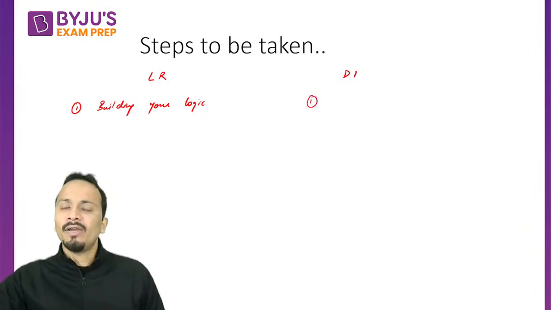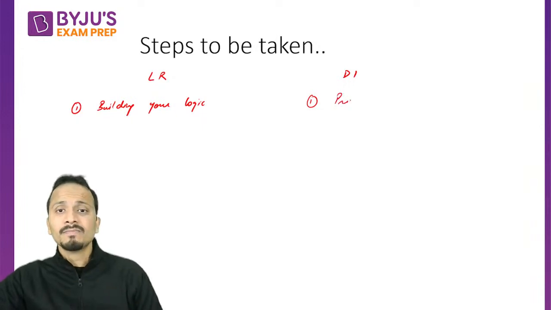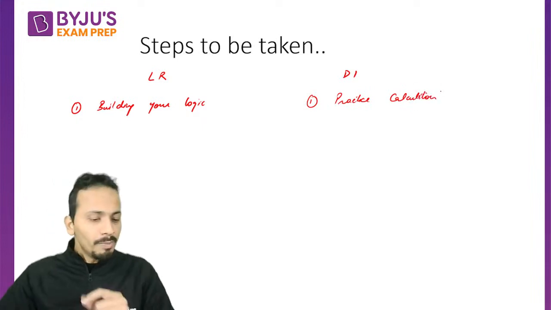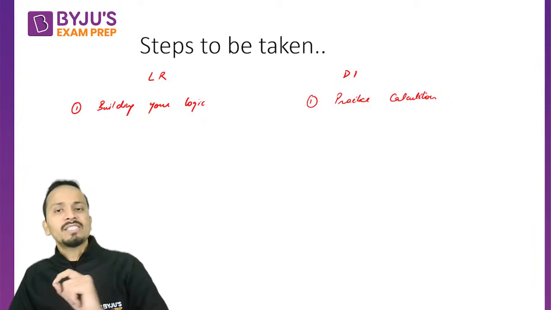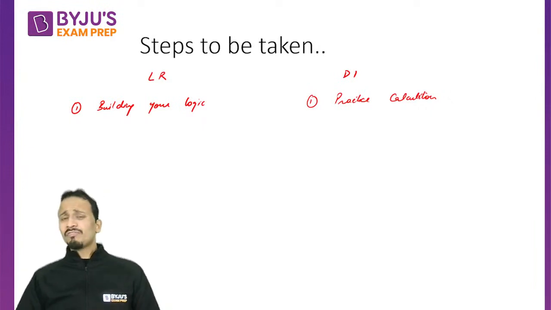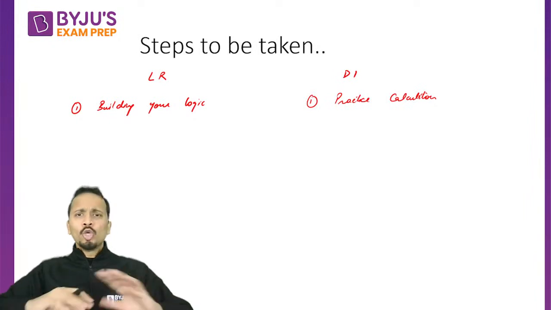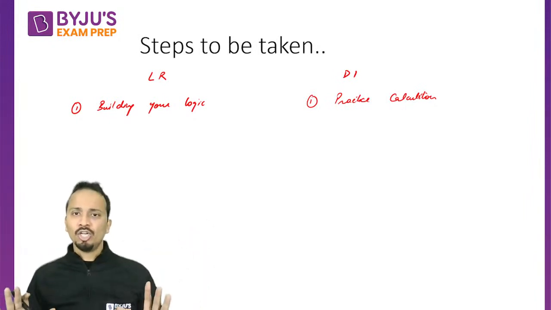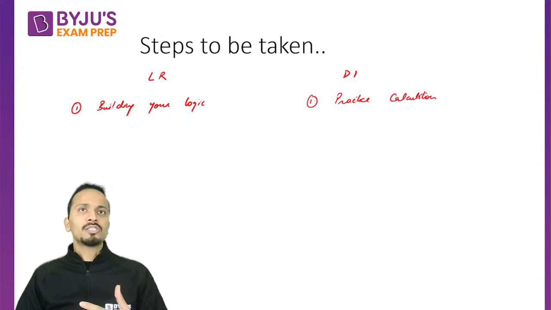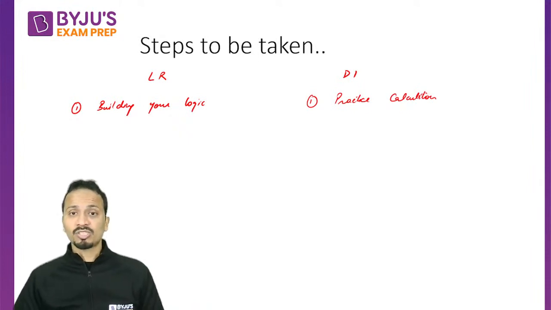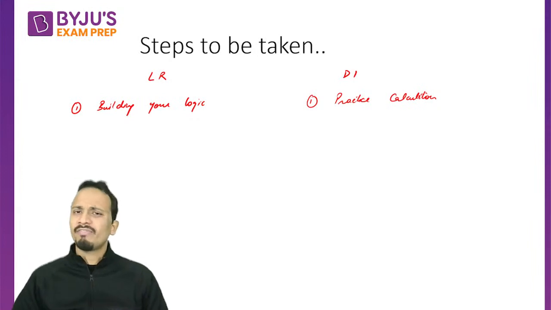Similarly, in DI, what you need to do is you need to basically practice calculations. Okay, you need to improve your calculations. All right, so this is a very important thing as far as data interpretation is concerned. Now, what type of calculations will be required? Not huge multiplications, definitely not. So it's not like you start solving some of the Vedic mathematics books. Okay, that is actually not required for CAT.